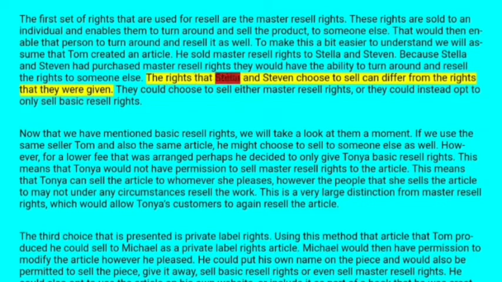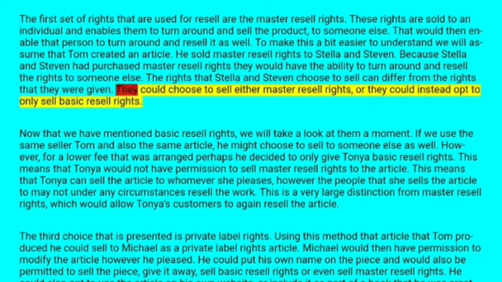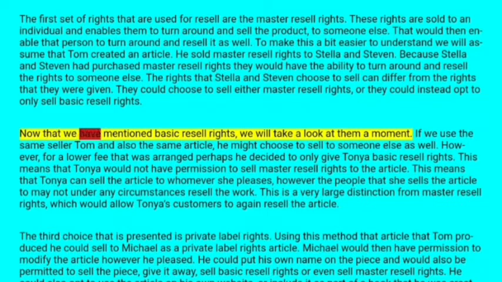The rights that Stella and Steven choose to sell can differ from the rights that they were given. They could choose to sell master resell rights, or they could choose to sell only the basic resell rights. Now that we have mentioned the basic resell rights, we will take a look at them for a moment. If we use the same seller and the same article, he might choose to sell to someone else as well.